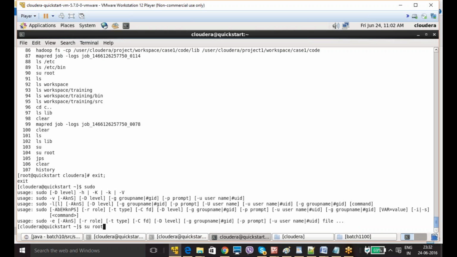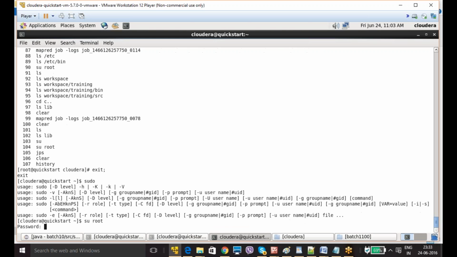SU is nothing but SU root. You don't need to give root, because here I have only two users: one is Cloudera, another one is root. So I can give SU directly and I will go to the root. Even if you give SU, it is going to change to the other username.